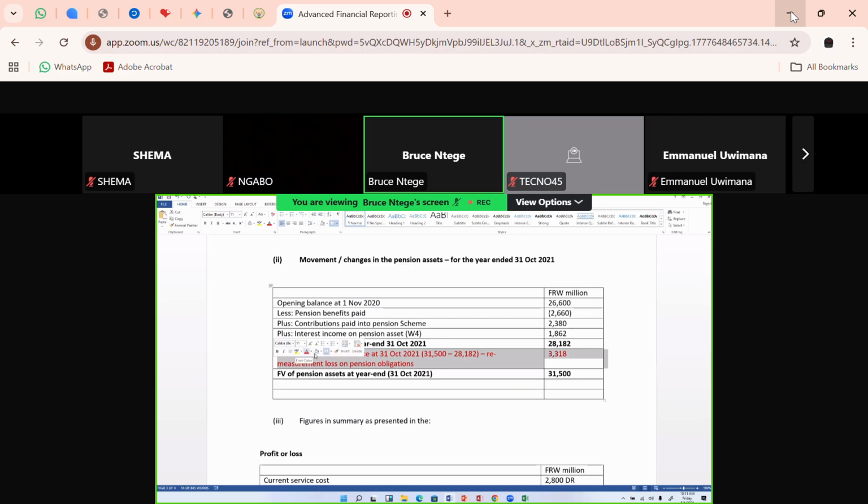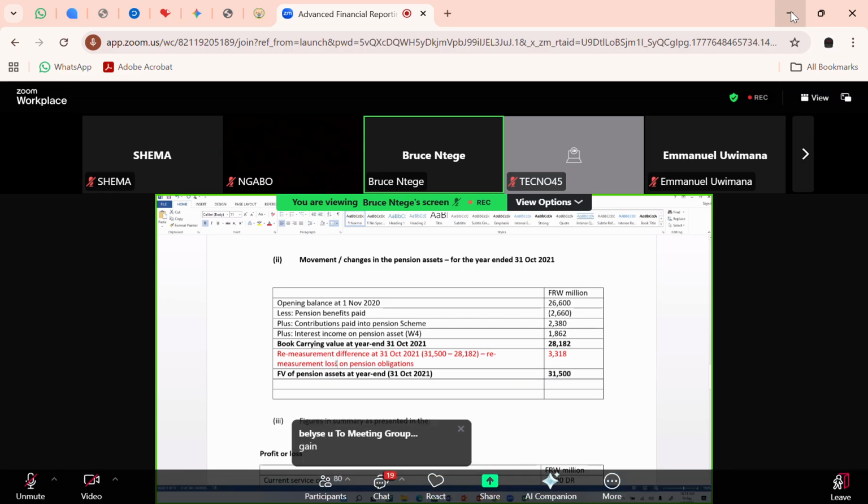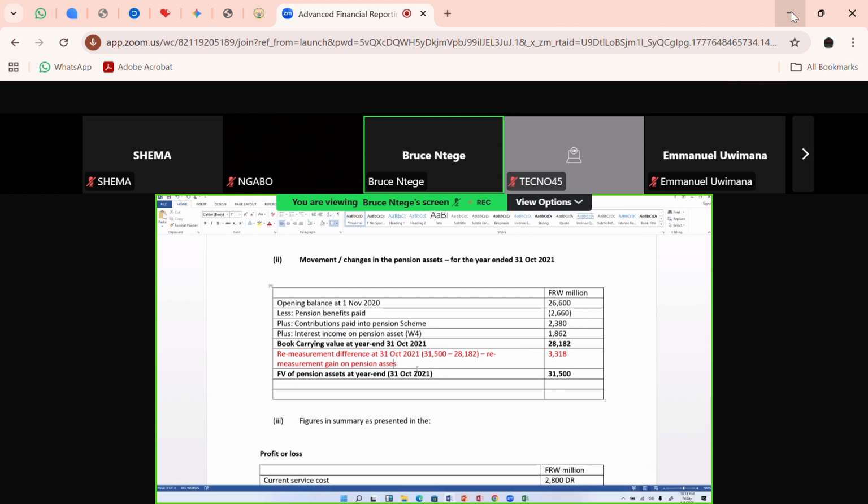The question is, is it a remeasurement gain? Is it a remeasurement loss? Look at this. If the asset in the books was 28,000, yet in the market the fair value is 31,000, then there's a remeasurement gain on the assets. So my assets have gained, whereas in the books they were only 28,000. In the market they are 31,000, and I need to adjust them and carry them at that market value. Therefore, I have a remeasurement gain on the pension assets.